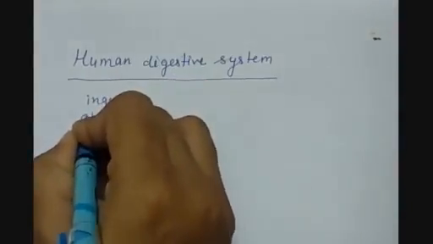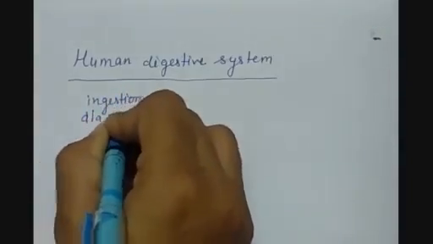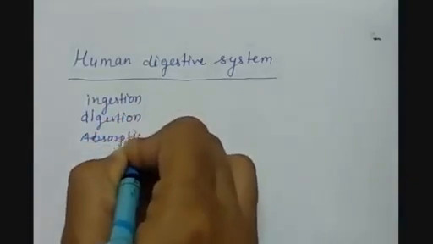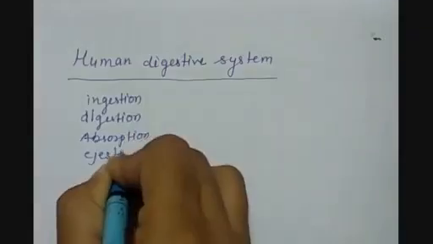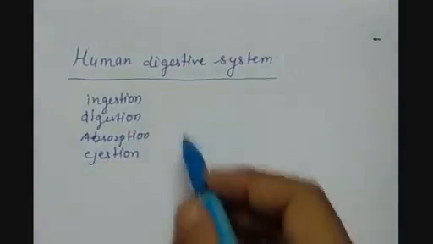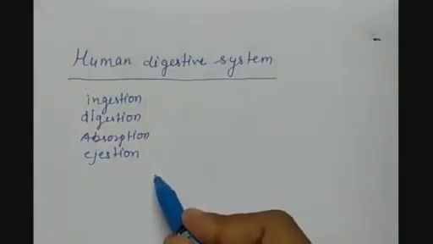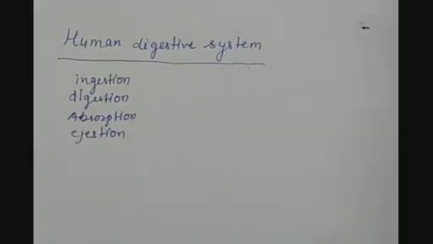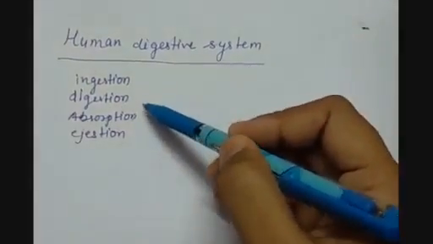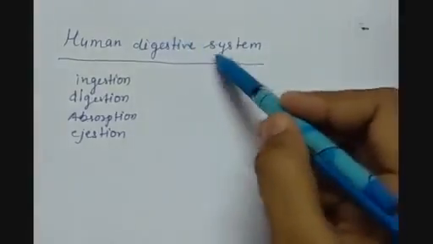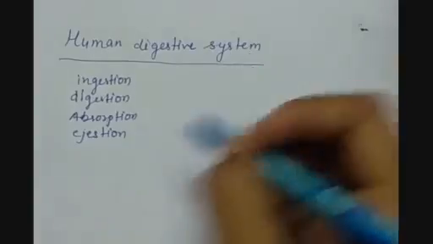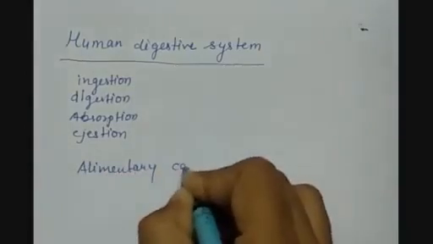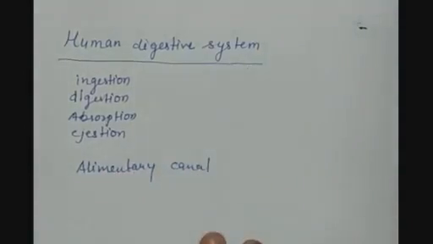So the system which performs the function of ingestion, digestion, absorption and egestion is called the human digestive system, and this digestive system is known as the alimentary canal, which is present in the human body.